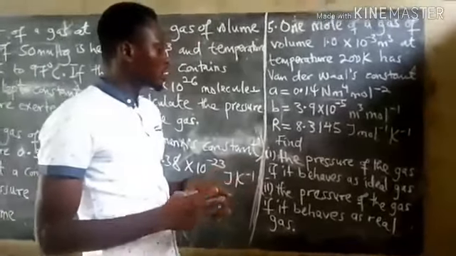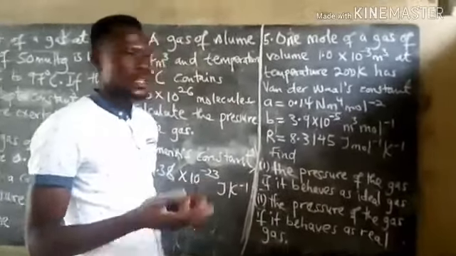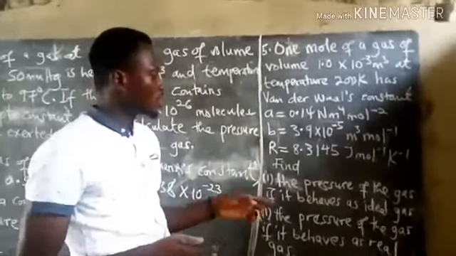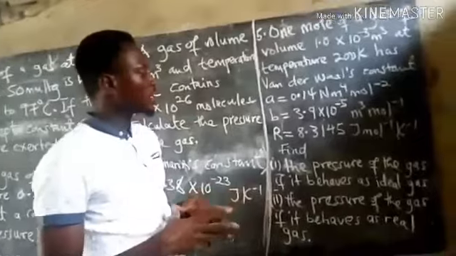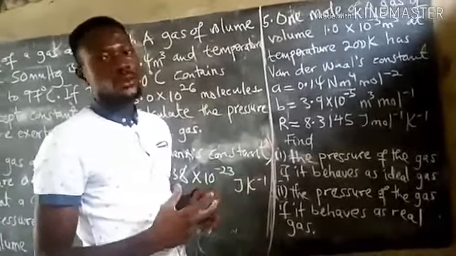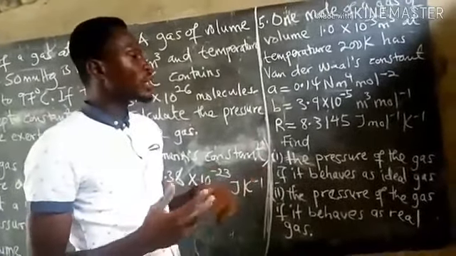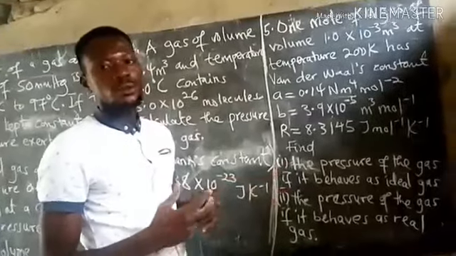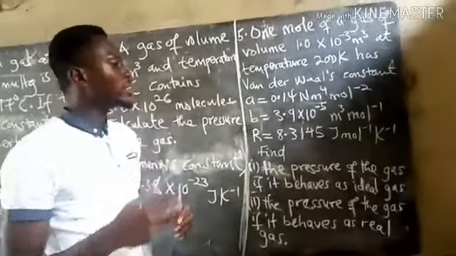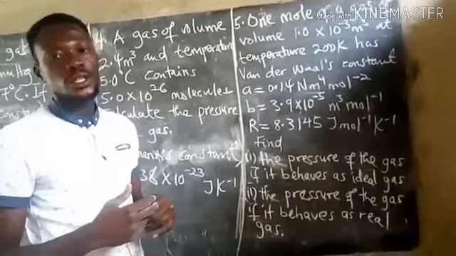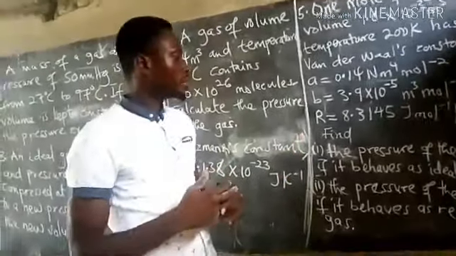But don't forget, the pressure generated by real gases is less than that of ideal gas, because for real gases, the force of attraction is not negligible. We consider the force of attraction. So the molecules cannot move further away from each other, and they can't collide frequently against the walls of the container in order to generate high pressure there.